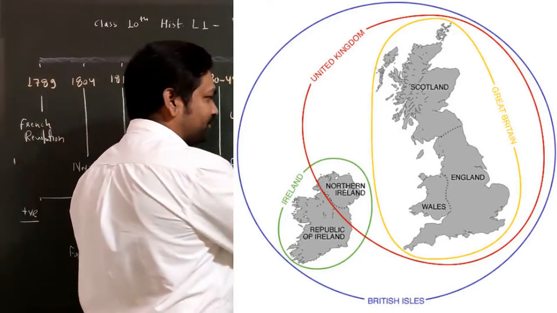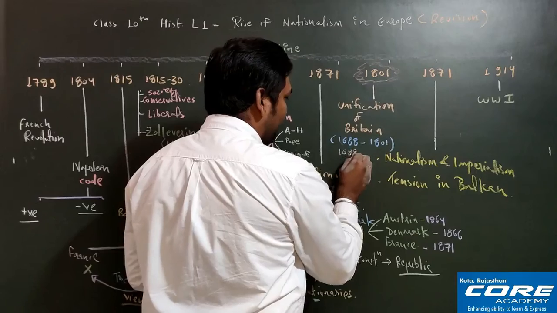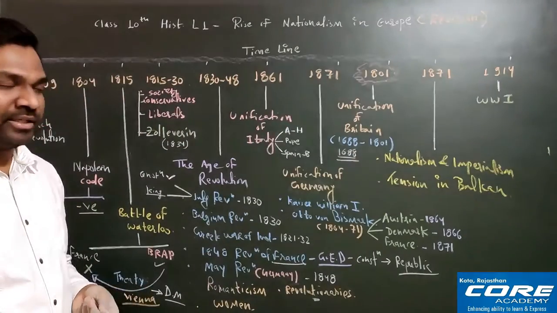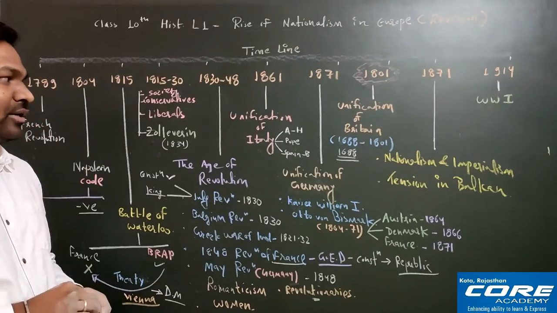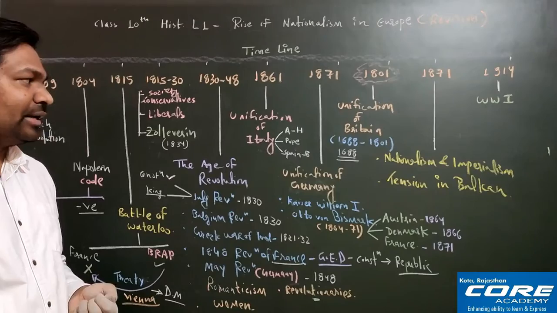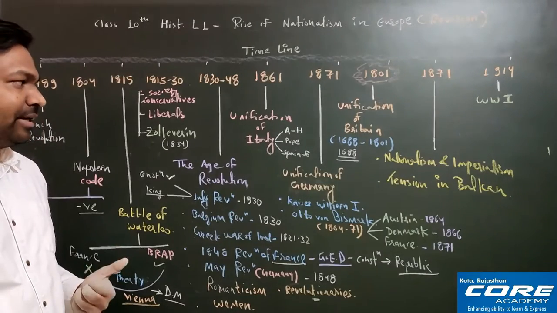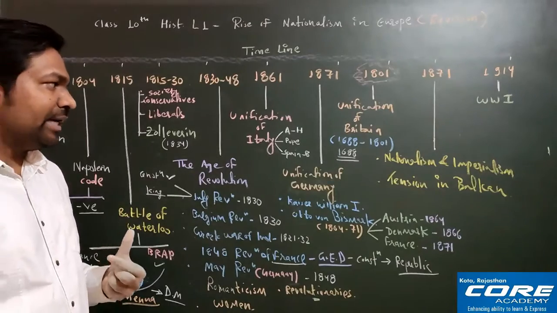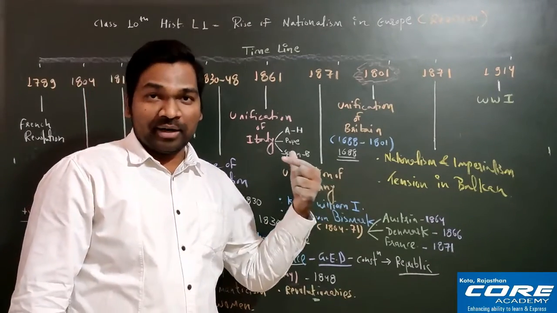So remember 1688, the royal family handed over their political power to the English Parliament. Once again I'm repeating, the royal family handed over their political power to Parliament.